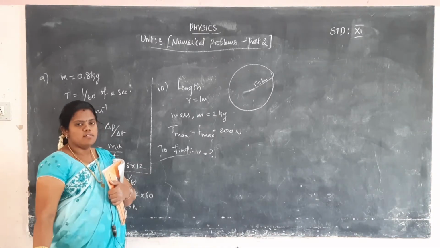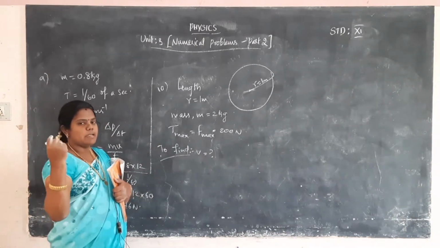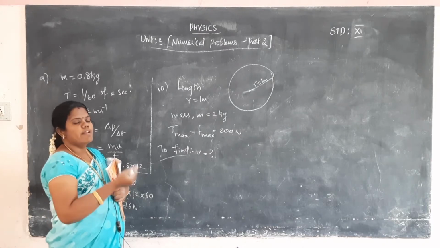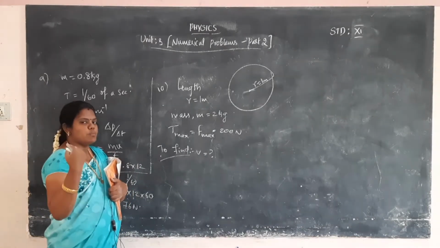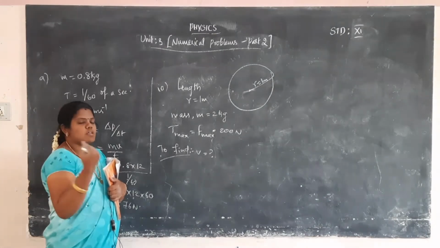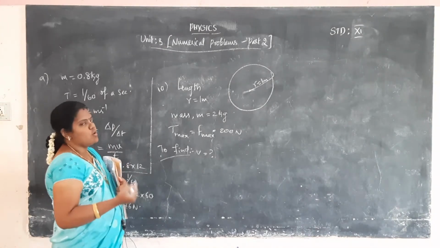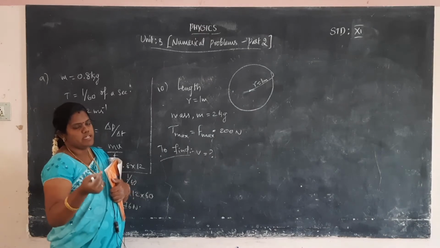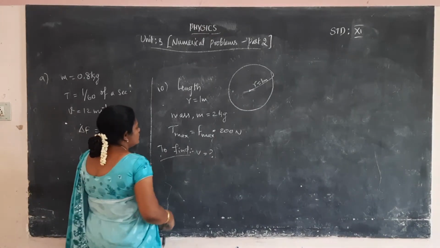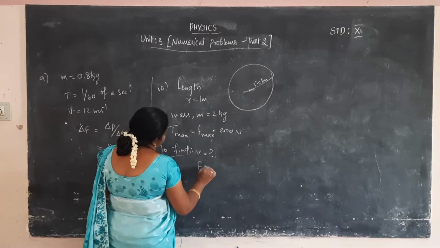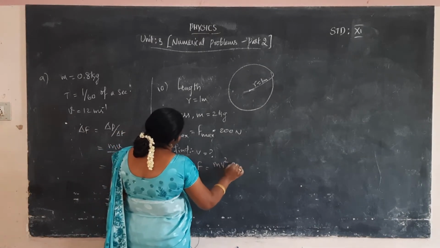What is the formula? The string will be making a whirling motion. That motion will be considered as a circular motion. So automatically centripetal force will be created. The centripetal force will be acting inward. So centripetal force F is equal to mv square by r.